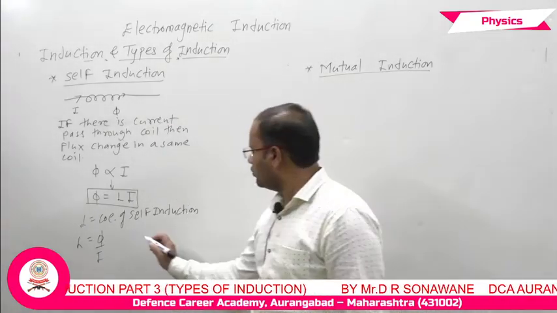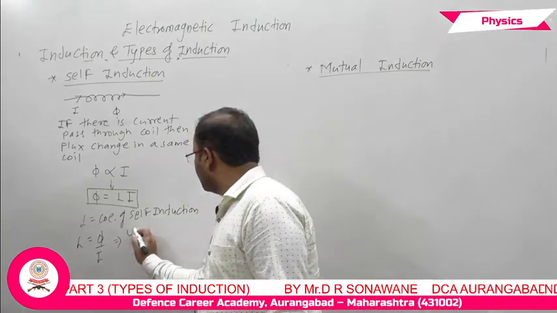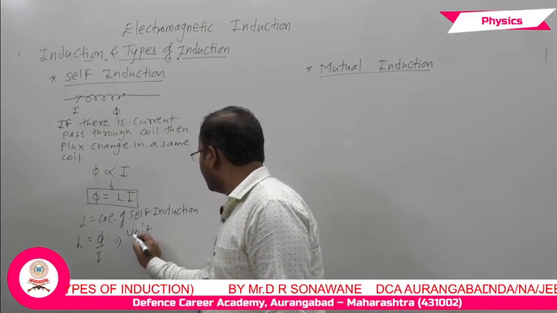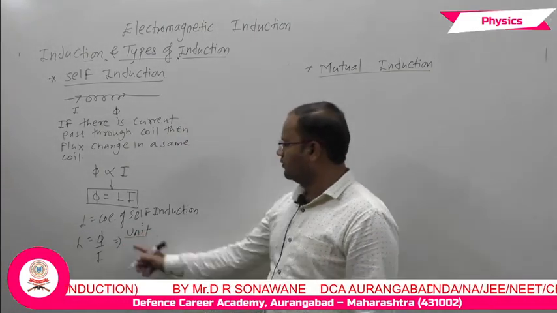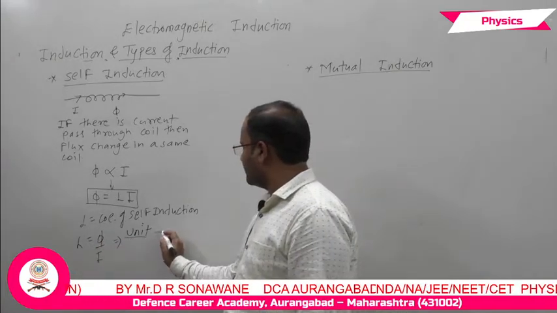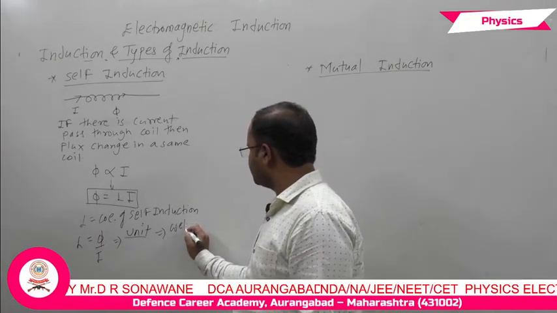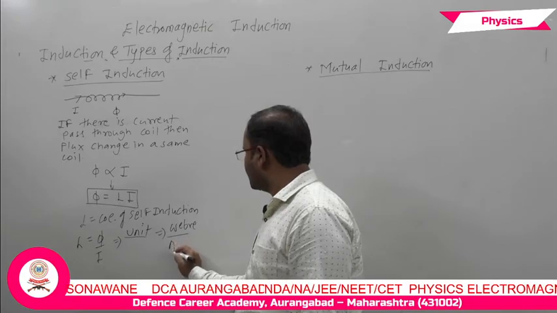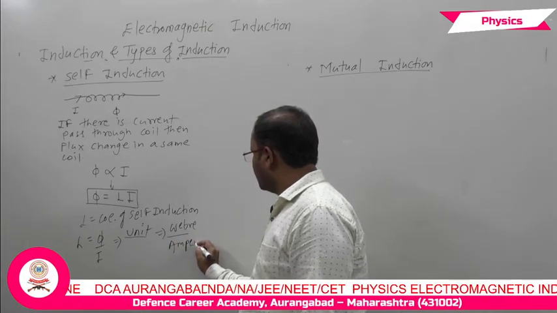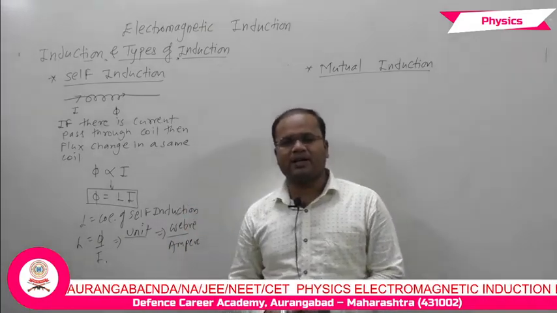If you want to find the unit of L, a very important unit, we know the unit of flux is Weber and the unit of current is ampere. So Weber per ampere is defined as Henry.